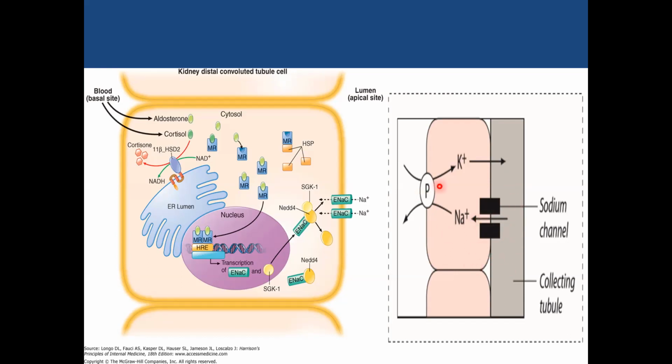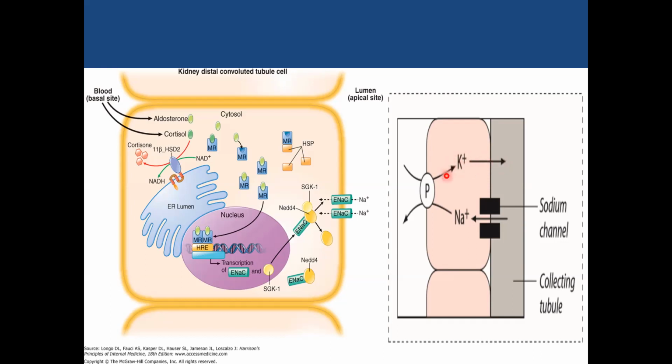So in order to do that, K plus is also exchanged with the sodium. However, only K plus being exchanged with the sodium is not sufficient to maintain the electroneutrality, because the expression of the sodium channel is in such large numbers that it may be difficult for only potassium to maintain it.